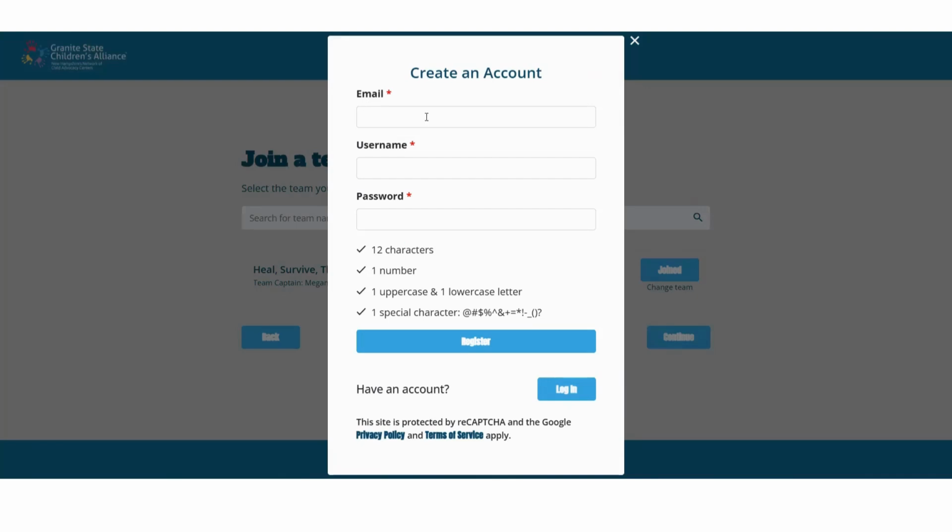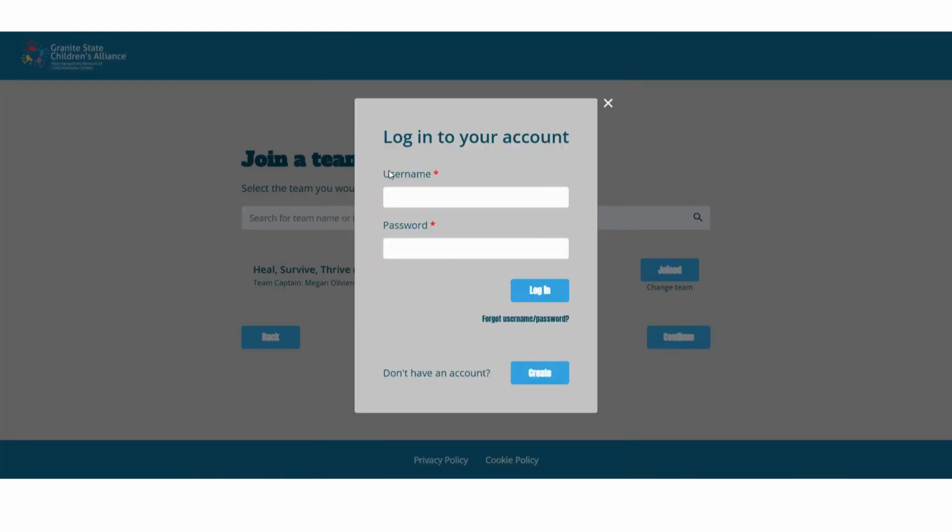So you're going to enter your email. You can create your own username. You can either just use the same as your email that you're using, or you can make another username and then your password, and it tells you all of the information. I have already been a fundraiser in the past for this event, so I'm going to click on login.